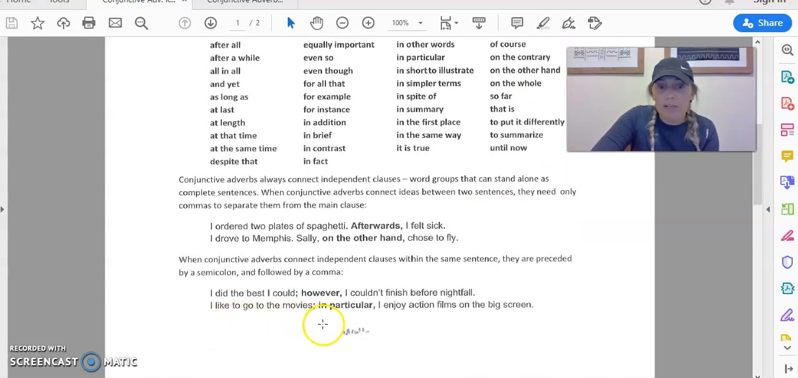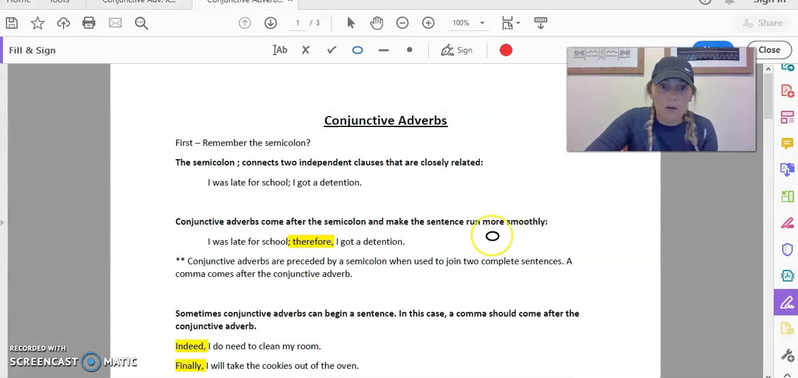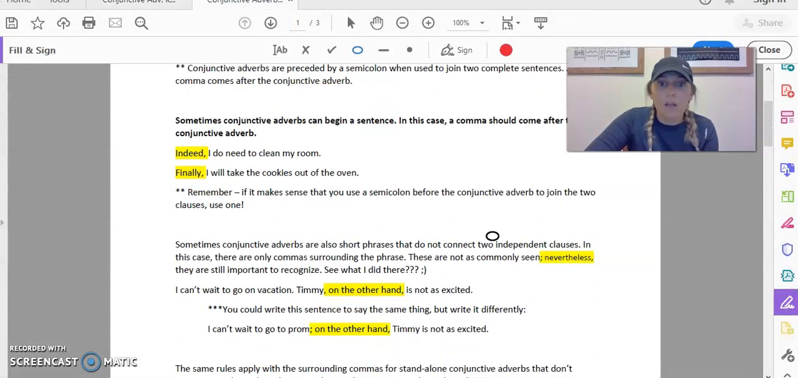So I like to go to the movies. In particular, I enjoy action films on the big screen. So I like to go to the movies, semicolon. In particular, comma, I enjoy action films on the big screen. As long as you use these conjunctive adverbs, you just have to make sure that you're punctuating them correctly, okay? So let's go back to this practice sheet.